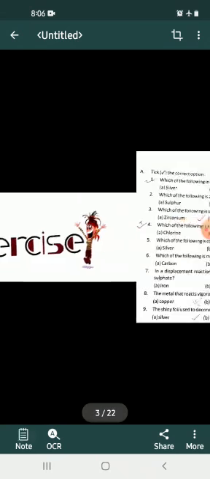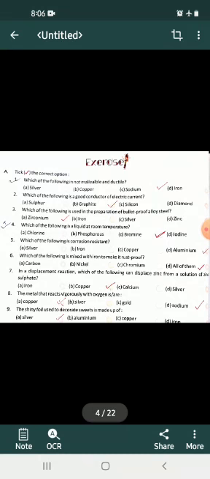Today we discuss question answer from chapter 4, Metals and Non-metals. Exercise. A. Tick the correct option. Which of the following is not malleable and ductile?